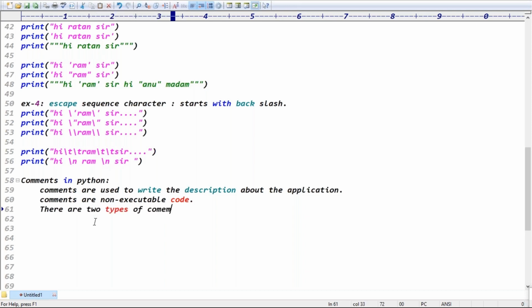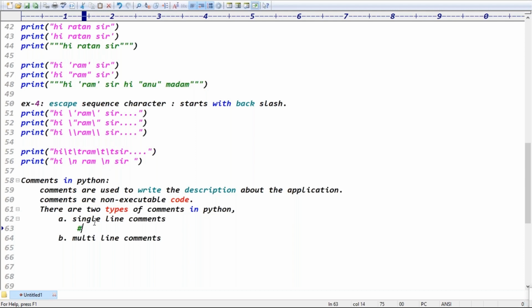In Python there are two types of comments. What are the two types? One is single line comments. Number two is multi-line comments. Single line comments mean we can write the description in a single line of code. In Python, a single line comment starts with what? A hash, right?